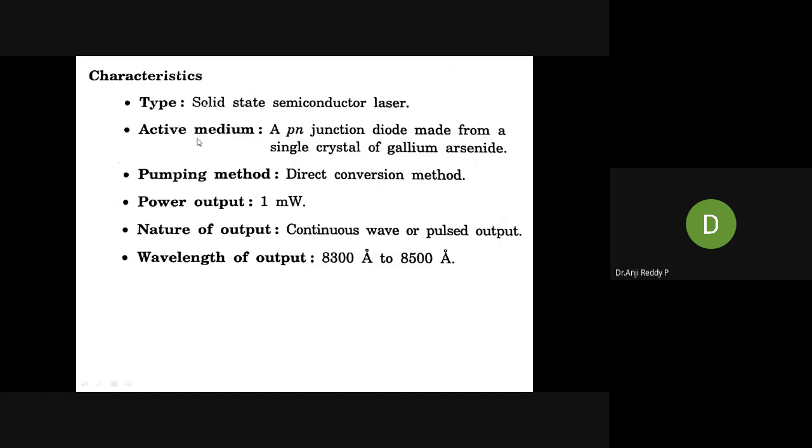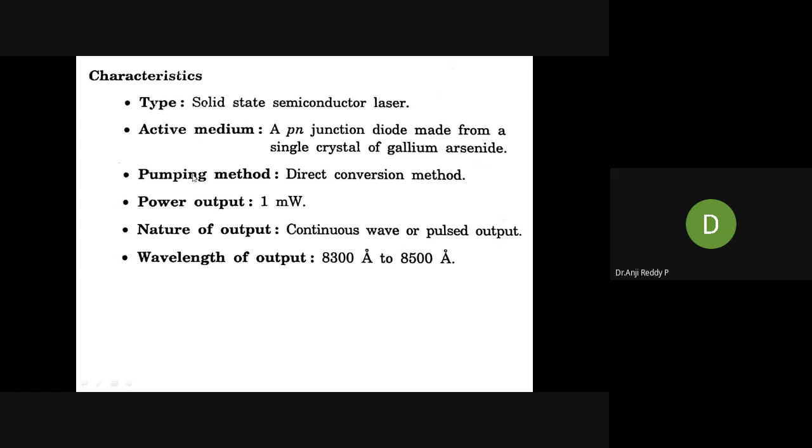Second, active medium. What is the meaning of active medium? Active medium means the place where the electrons and holes recombine. In this semiconductor diode laser, what can we call the place where the electrons and holes recombine? The depletion layer, that we can call the PN junction. That is the depletion layer, no doubt at all.